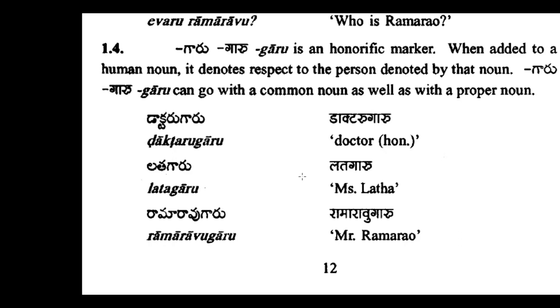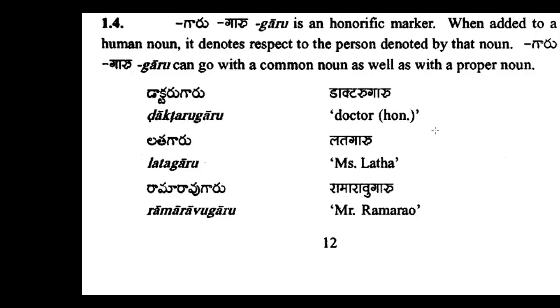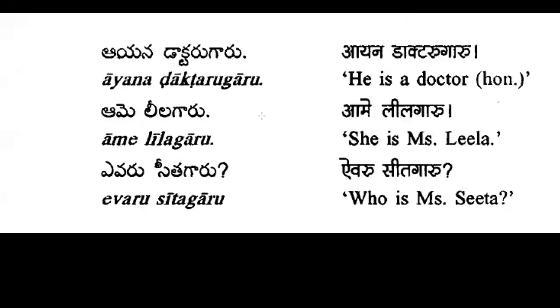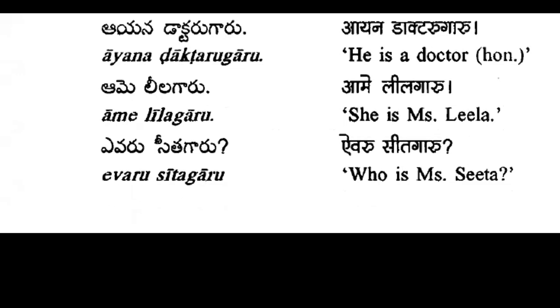Maybe sometimes andi is used at the end of the sentence. That is the main difference. Andi is also an honorific marker, but that is used at the end of the sentence or conversation. Okay. Next one is I and Dr. garu. Okay, this one we already discussed. We will jump to the next part.